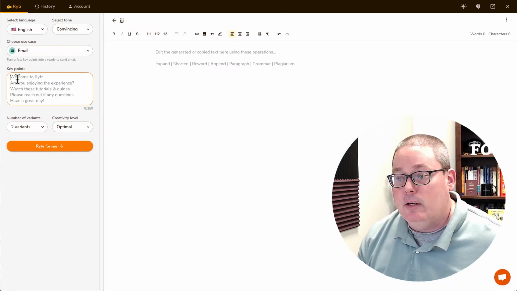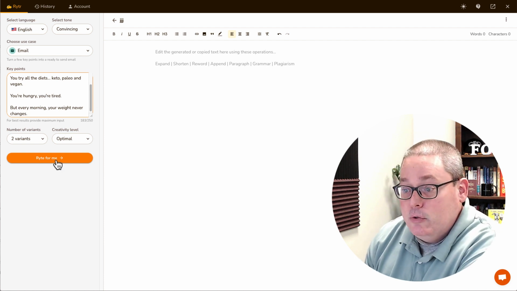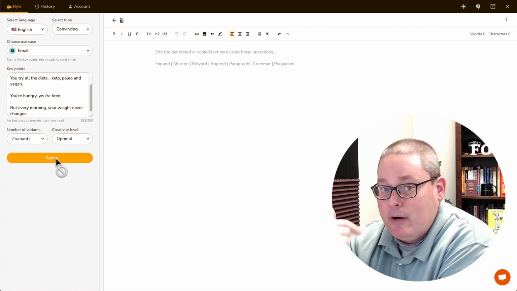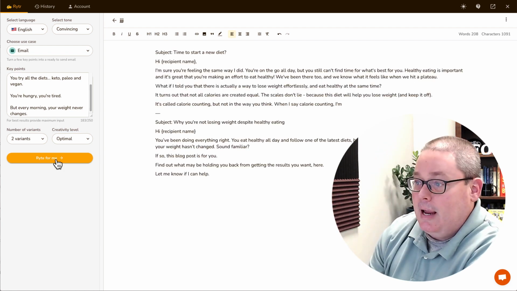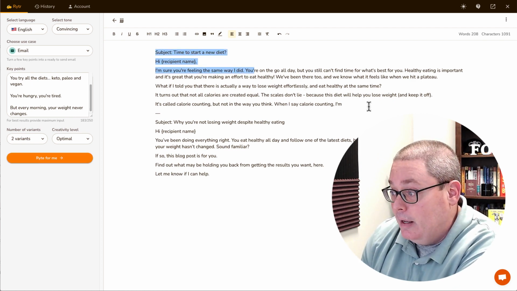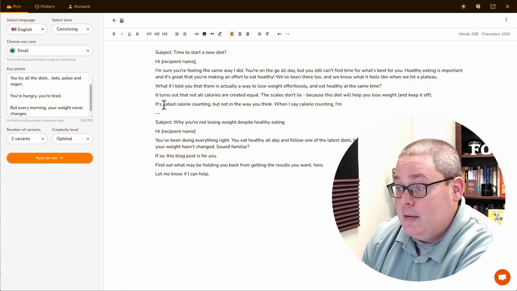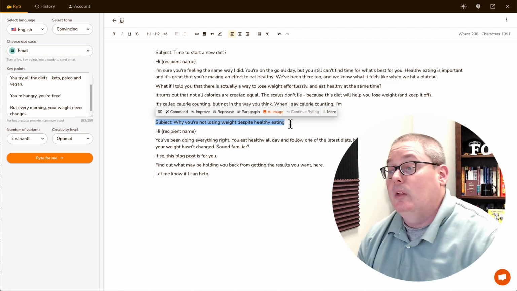We're going to take that back to Writer, because in Writer you need to feed it some key points, and we'll paste those in here and we will say write for me. Now this is going to take some time in the background for it to generate, for it to think, to actually write the subjects and the emails. Now you can see here it has created 2 emails. It came up with a subject, time to start a new diet, and then it wrote an email. The next subject, why you're not losing weight despite healthy eating.